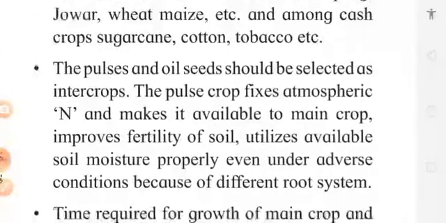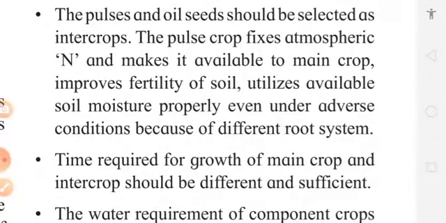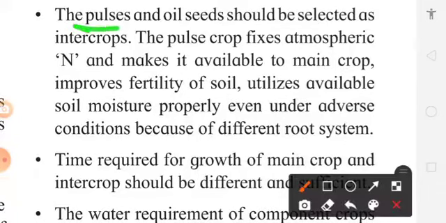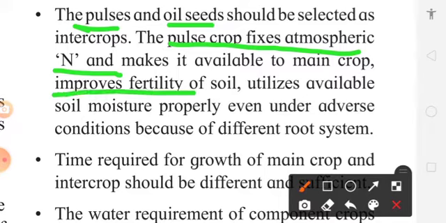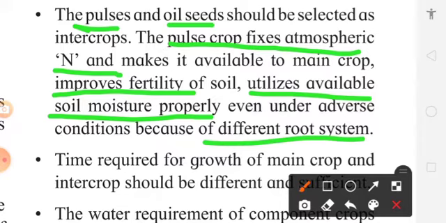So in intercropping, one crop should be cereal, while another crop should be a pulse crop or oilseed crop. Then why are pulses important in intercropping? Because pulses fix atmospheric nitrogen in the nodules present in the root, and that is made available to the plants. So that improves fertility of soil and utilizes the available soil moisture properly. And they have different root systems.